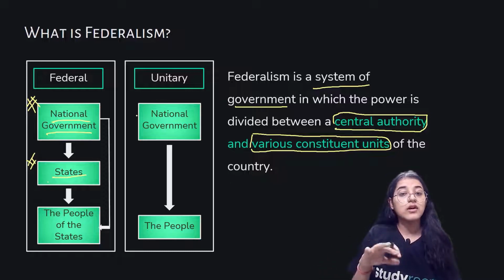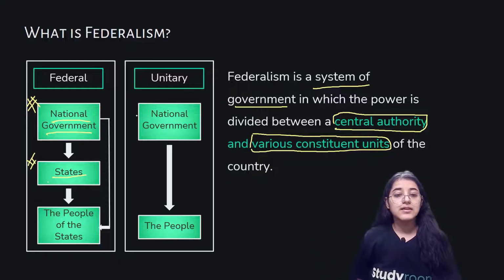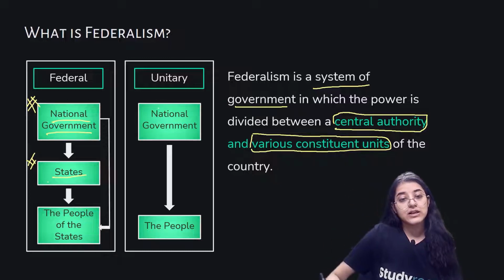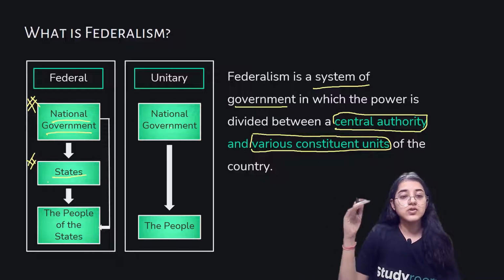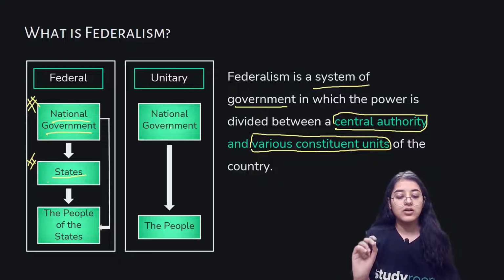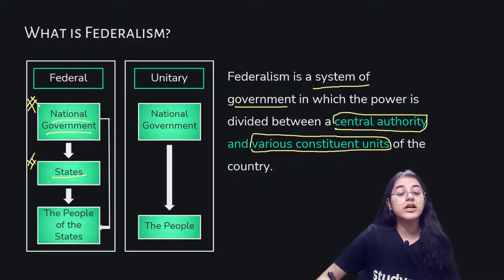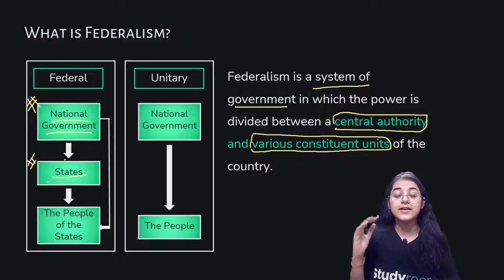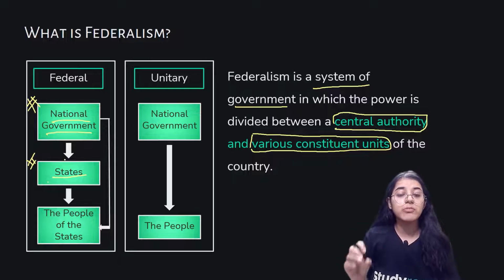Federation is contrasted with the unitary form of government, in which there is only one level of governance which controls the people of the country. But in a federal system, the central government cannot order the state government to do something which is not in its jurisdiction. It should be within its jurisdiction.